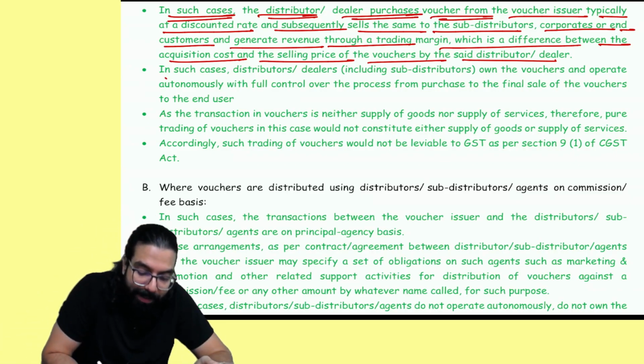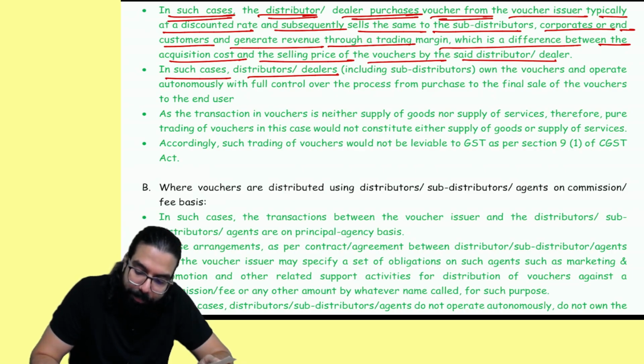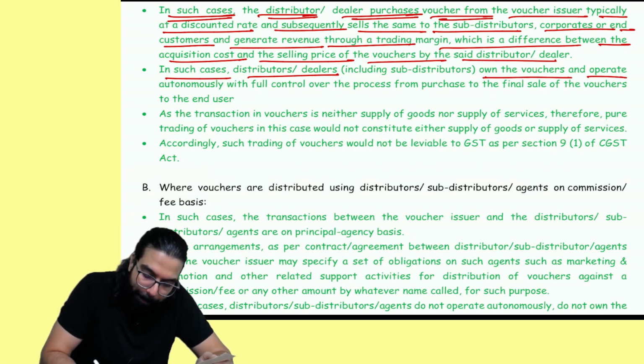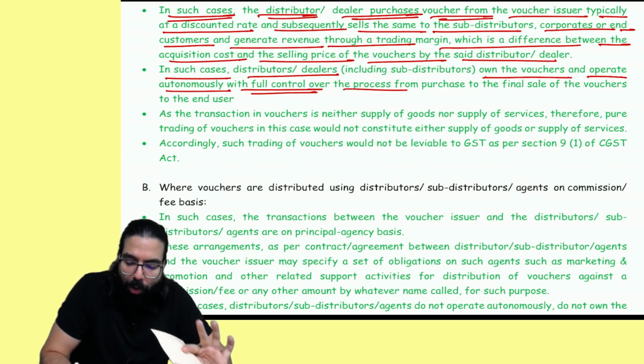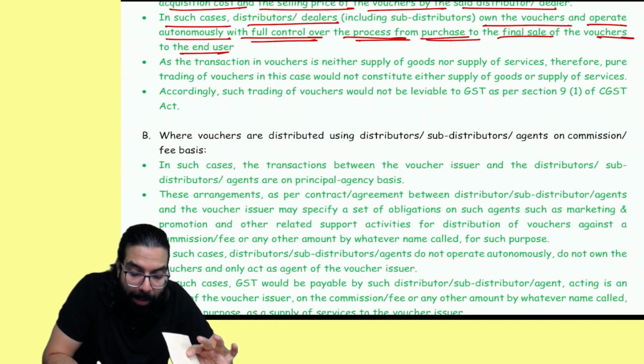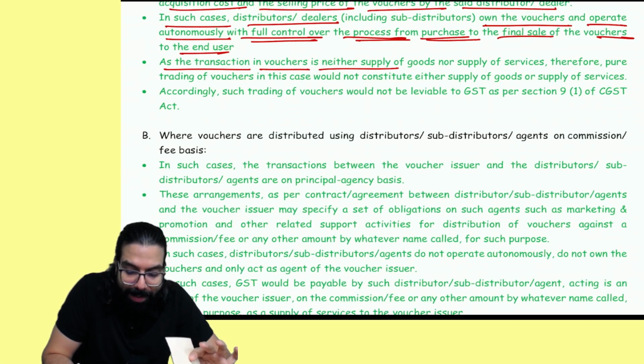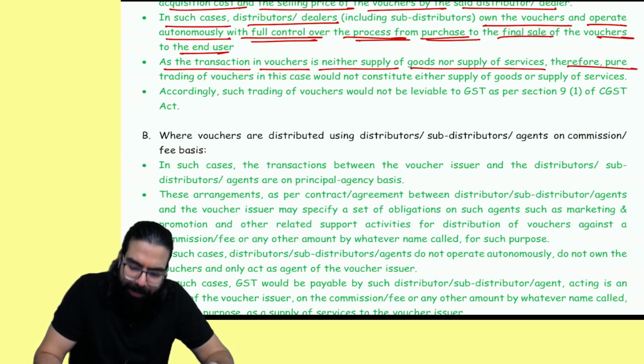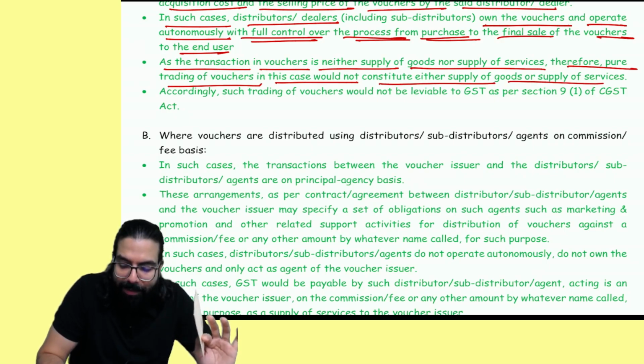Now what they are telling, in such case, the distributor or dealer owns the voucher and operates autonomously with full control over the process from purchase to the final sale of the voucher to the end consumer, as the transaction in vouchers is neither supply of goods nor supply of service. Therefore, pure trading of voucher would not constitute either supply of goods or service.